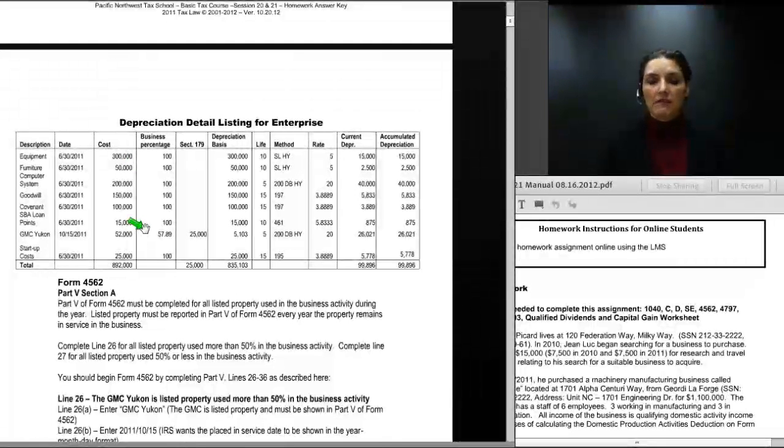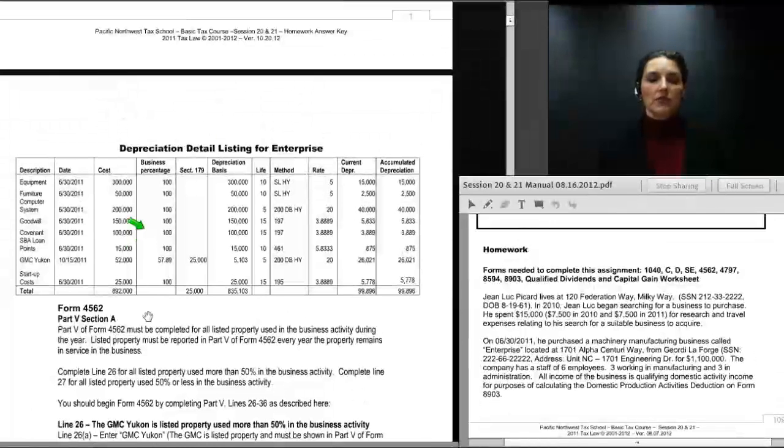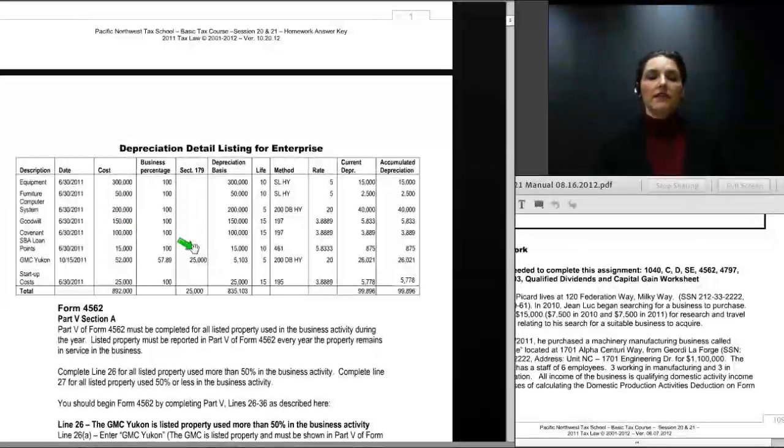We figured that based on the mileage amounts that Jean-Luc reported, and we will show you how we calculate that in just a little bit. But carrying across on the GMC, you will see that under the IRS rules, because this is an SUV that weighs over 6,000 pounds, he is allowed to claim a Section 179 deduction, but he is not allowed to claim more than $25,000. So we enter $25,000 in the column for Section 179 deduction.